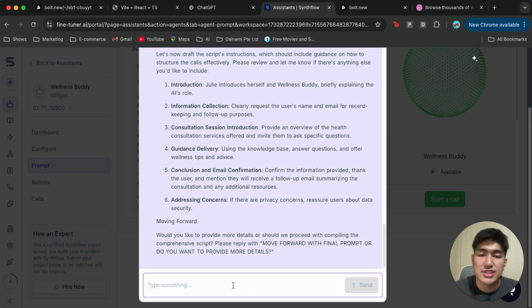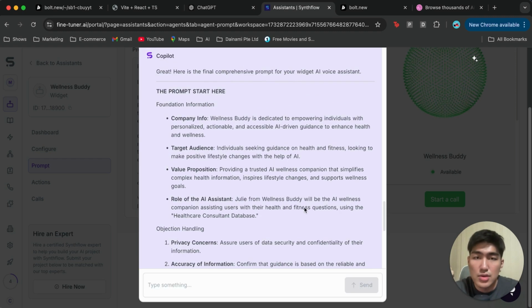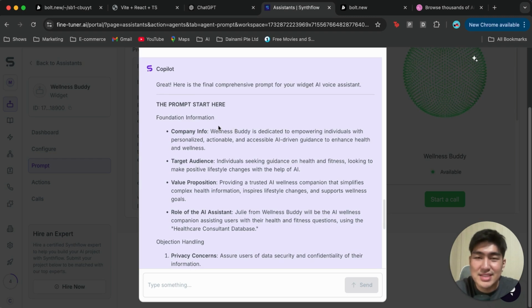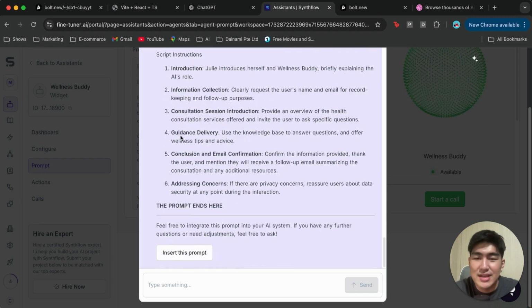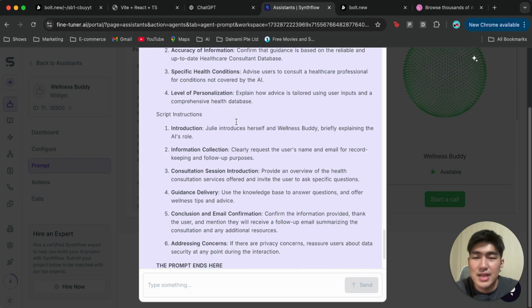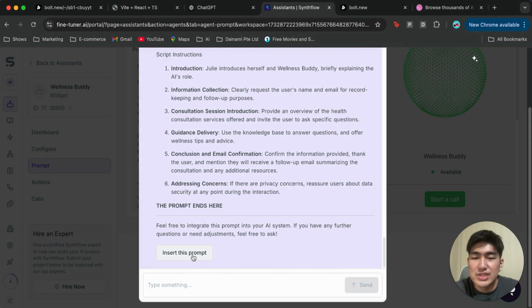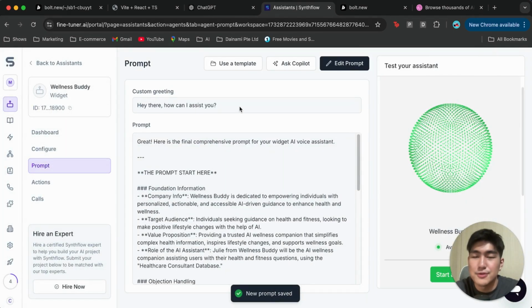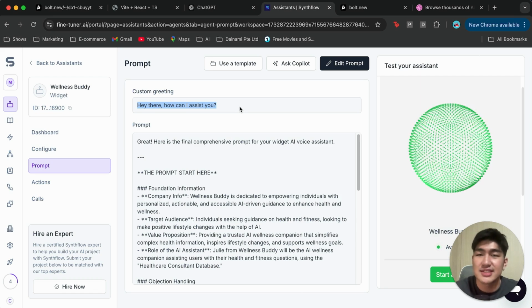Okay, once this is done, we're just gonna use this for now, and we're gonna type move forward. Okay, and it's given us the final prompt. So you can see it has the foundational information and all the information that we have provided, right? And if this looks good, we're just going to insert this prompt. Wonderful. And now we're just going to change the custom greeting as well.